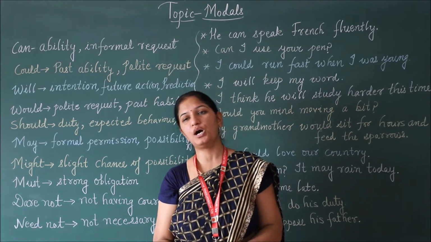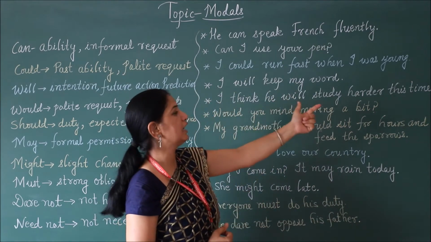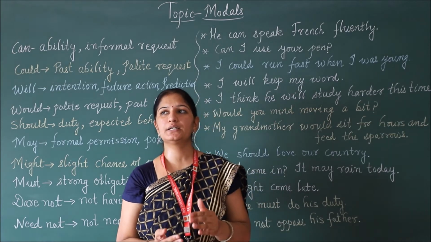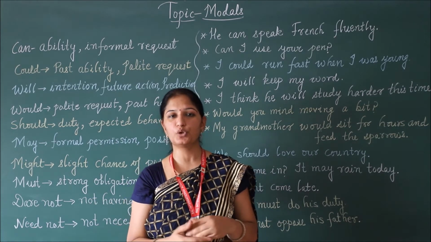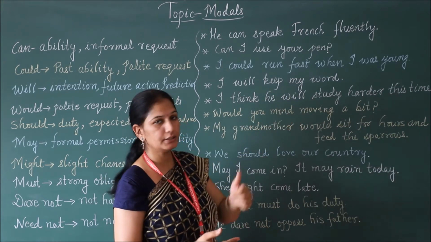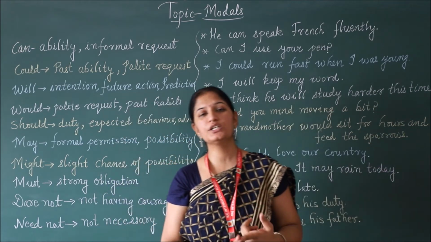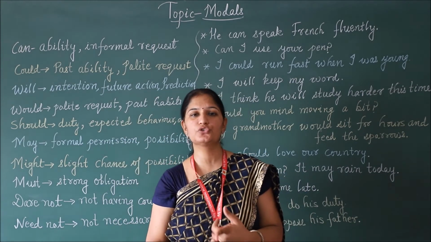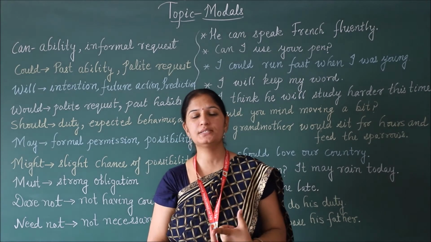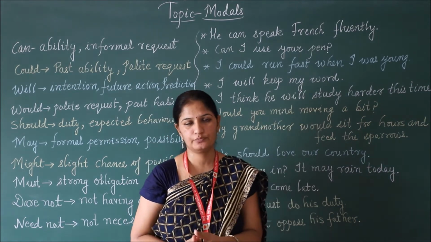I will keep my word. So next is, I think he will study harder this time. For prediction. So it is predicted that the boy who was not studying properly earlier, now he will study harder this time. Next is would. Again, would is used like could. It is also used for polite request. When we want to make a polite request, that time we will use would. Would you mind moving a bit?